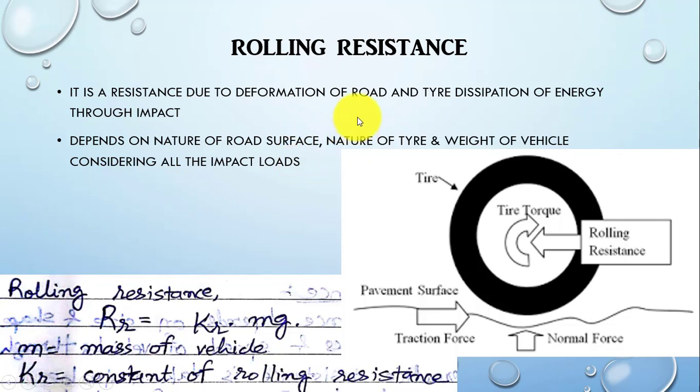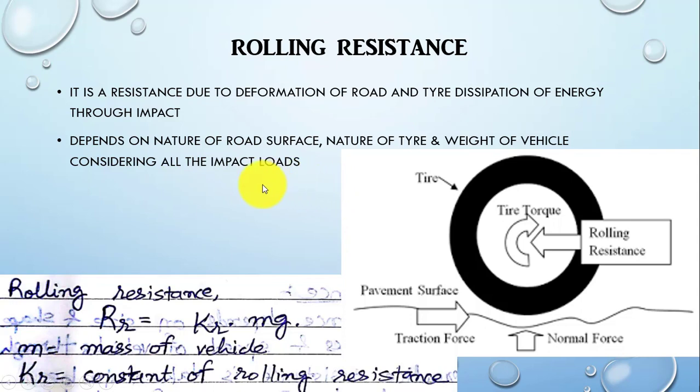Also, rolling resistance is generally directly proportional to the weight of the vehicle, considering all the impact loads acting on the vehicle during the different conditions. Impact loads can vary according to the different conditions of the vehicle. Also, the weight of the driver and passengers is applicable to that.